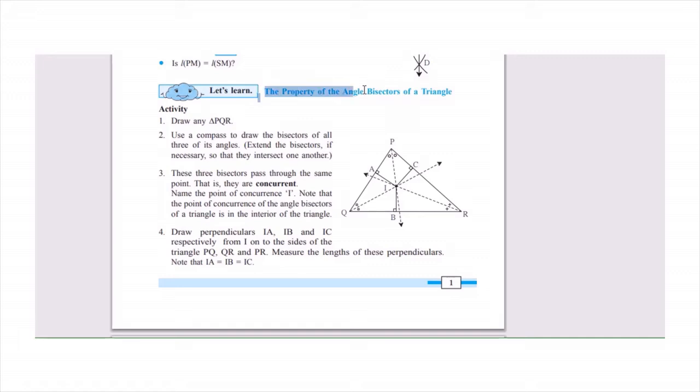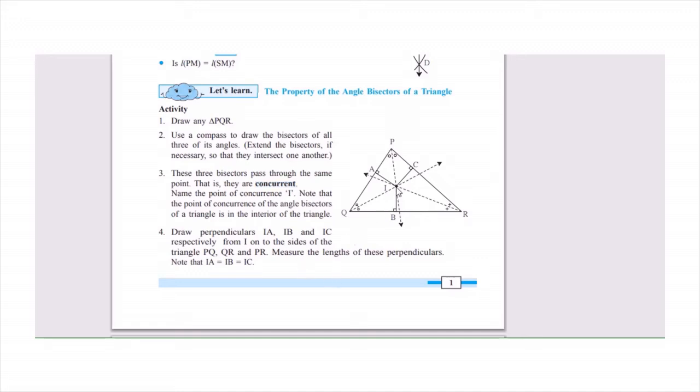The next one is the property of the angle bisector, which tells us that we know how to draw an angle bisector. Now we have already done it. If you draw the angle bisectors of a triangle, there are 3 angles for a triangle. The angle bisectors are concurrent. C-O-N-C-U-R-R-E-N-T. Here in this case, there is a point I, which is the concurrence point.